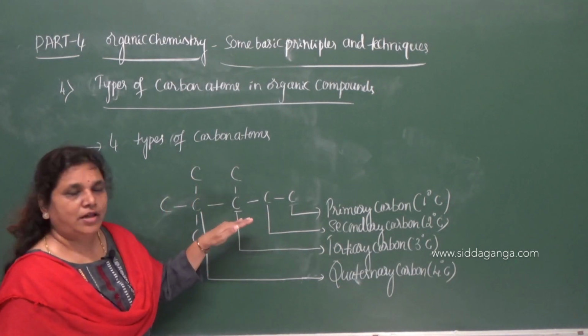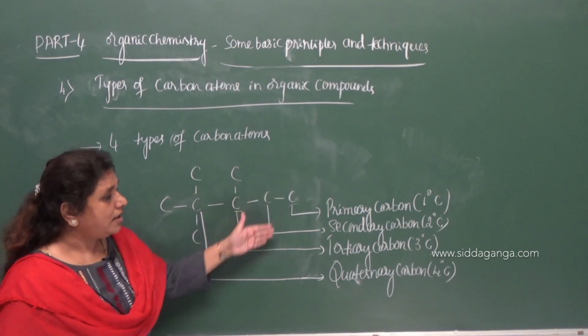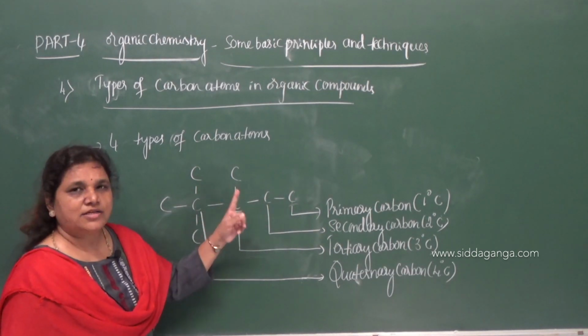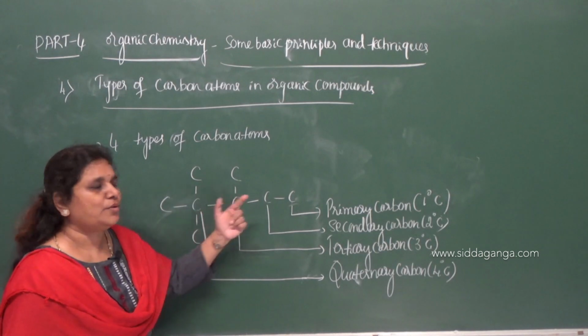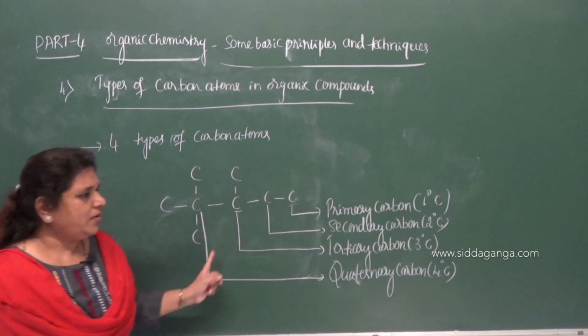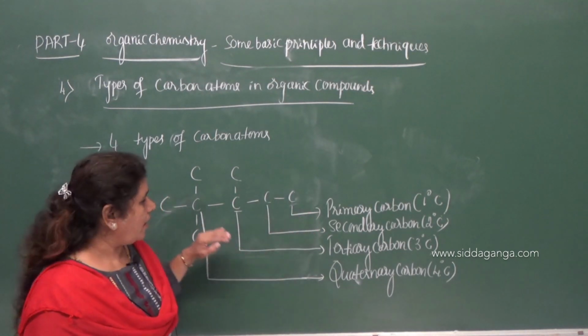We can classify alcohols into primary, secondary, and tertiary alcohols on the basis of the nature of the carbon, whether the carbon to which the OH group is attached is primary, secondary or tertiary. So like that, we can give the 4 types of carbon atoms in organic compounds.